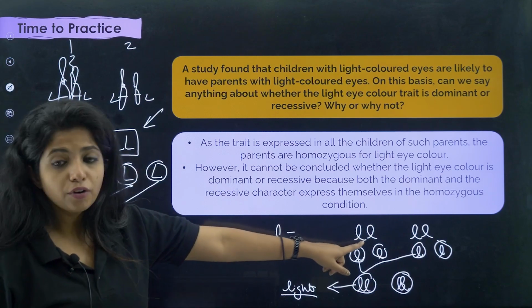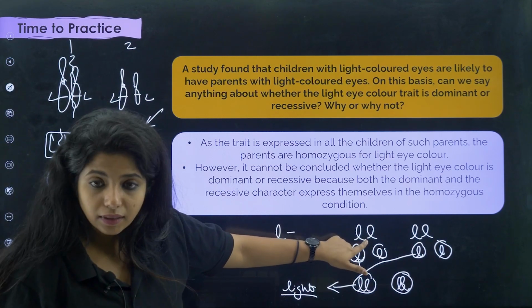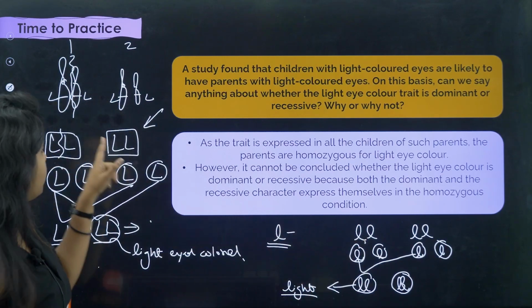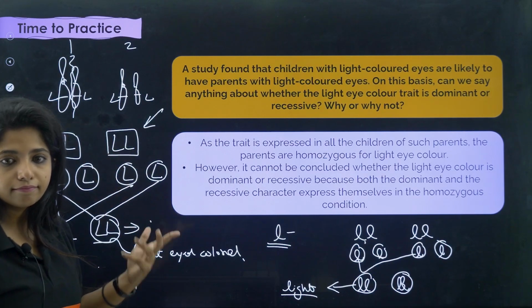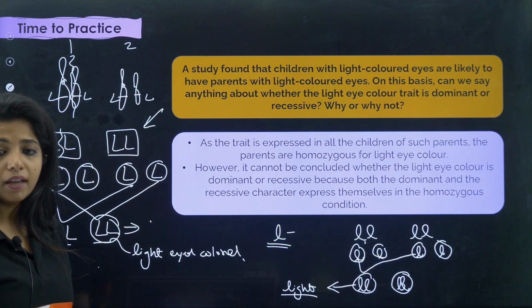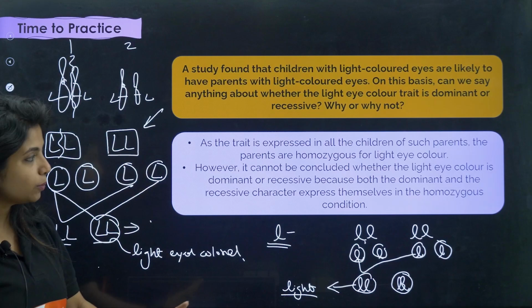I cannot say whether it is dominant or recessive, because I do not know the parent's type. If the parent's type is like this, that means it is a recessive allele. If the parent is like this, that means it is a dominant allele. So if I'm not knowing about the parent, I cannot say anything about it. I hope you got it.